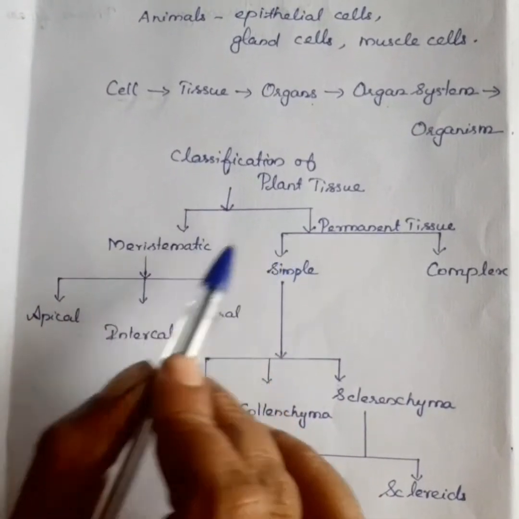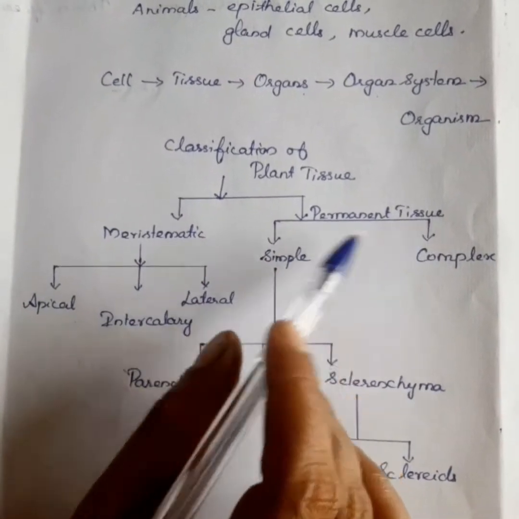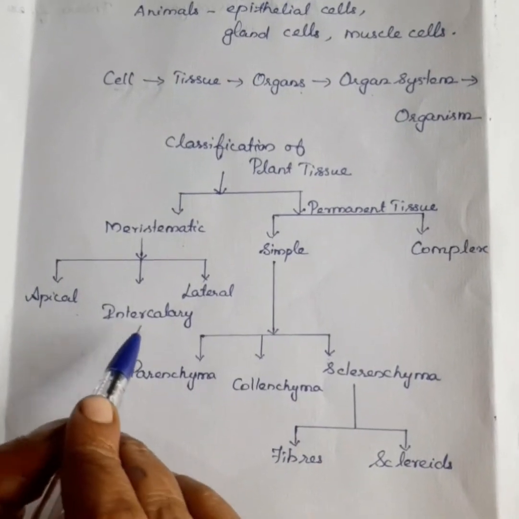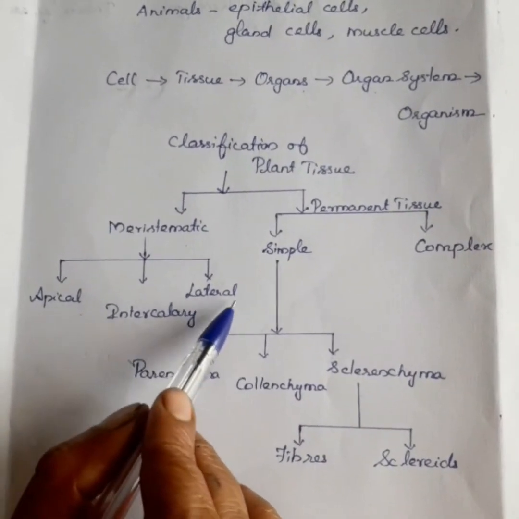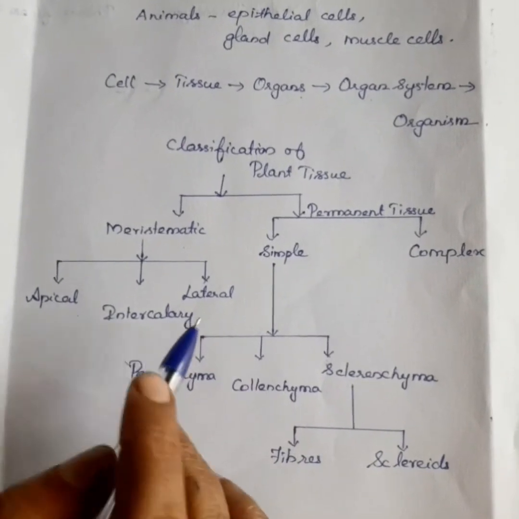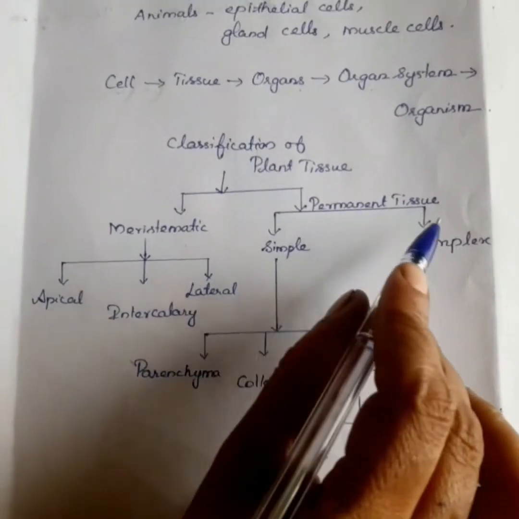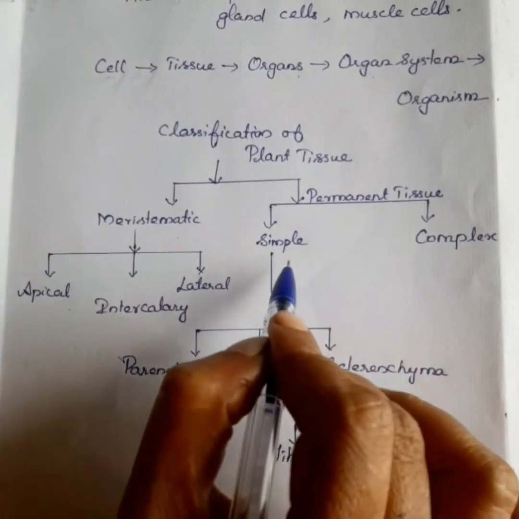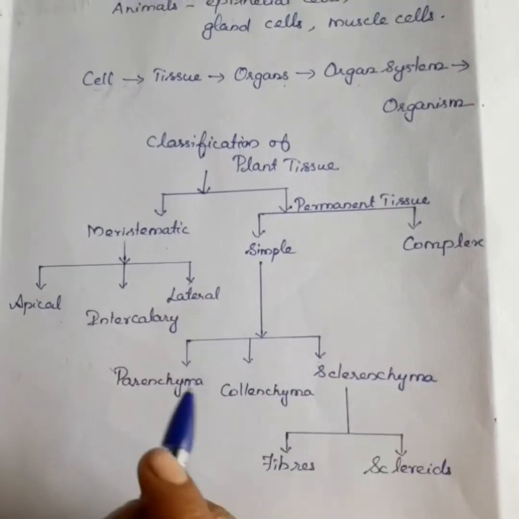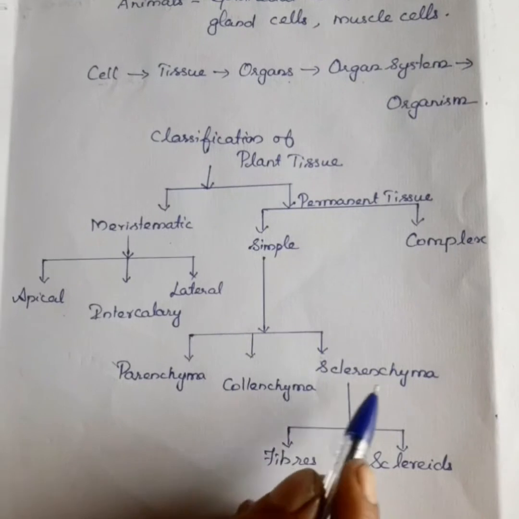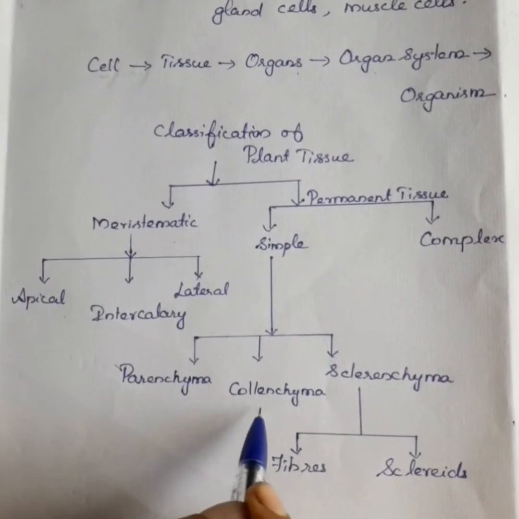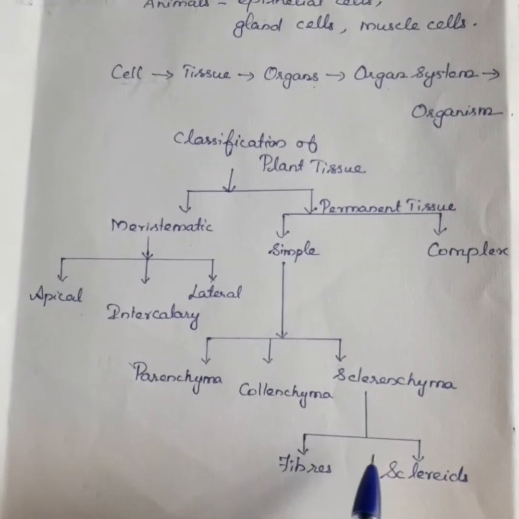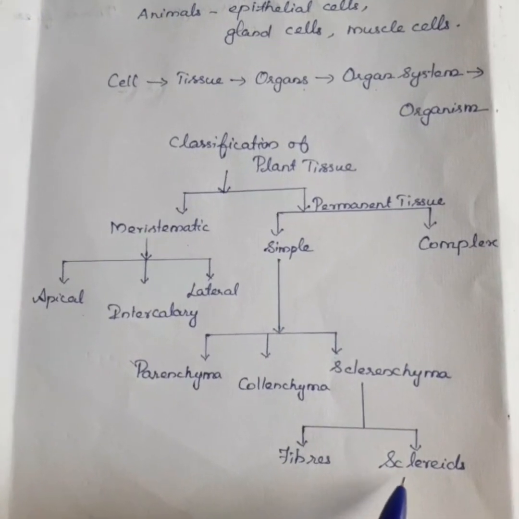Plant tissue is divided into meristematic tissue and permanent tissue. The meristematic tissue is divided into apical meristem, intercalary meristem and lateral meristem. Permanent tissue is divided into simple permanent and complex permanent. Simple permanent is classified into parenchyma, collenchyma and sclerenchyma. The sclerenchyma is divided into two, fibers and sclerites.